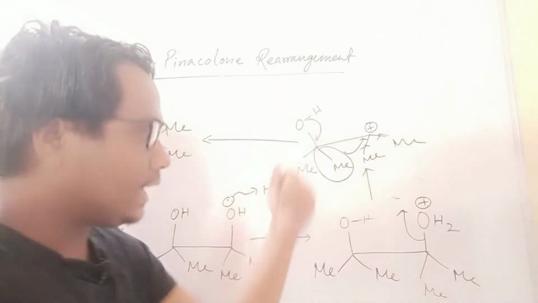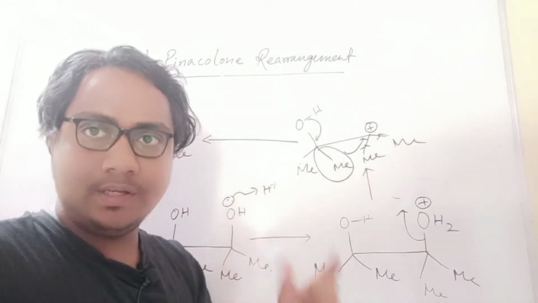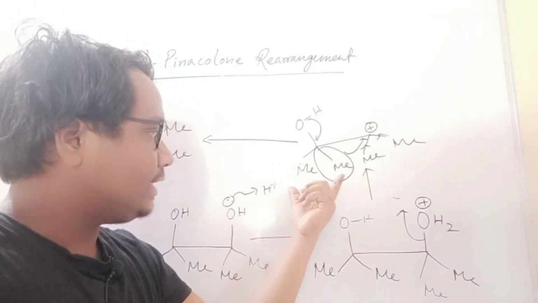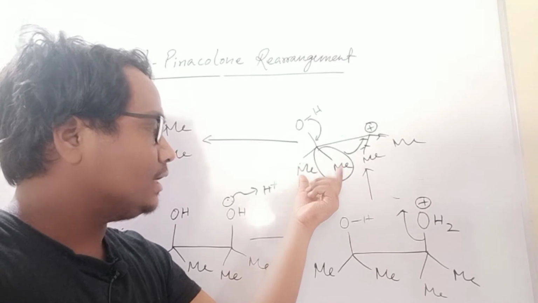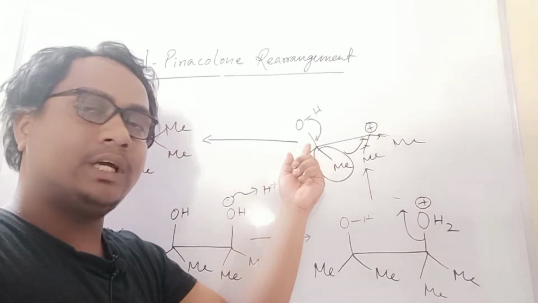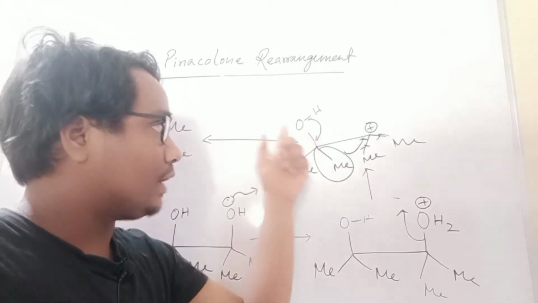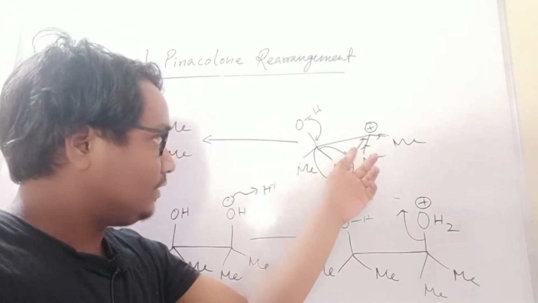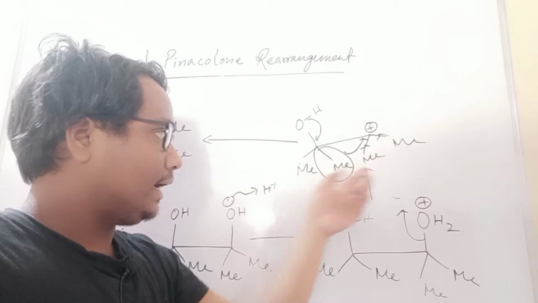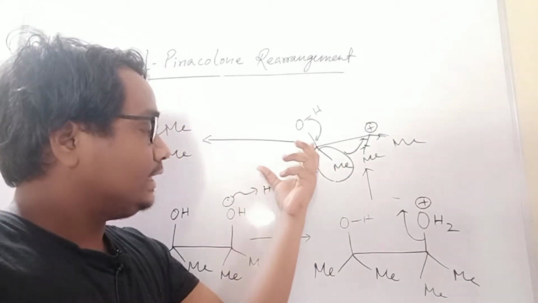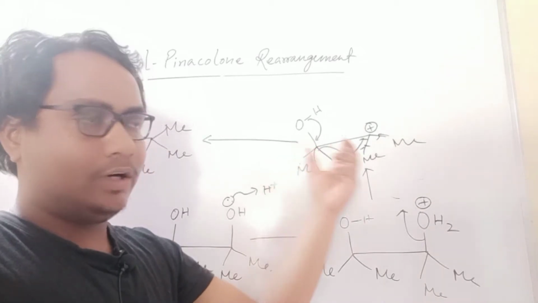So where will the carbocation generate among these two OH? That also depends. If one electron donating group is there and here two electron donating groups are there, then in this place the carbocation will generate, not that one. So OH2 will leave from this one, not that one. Understood?